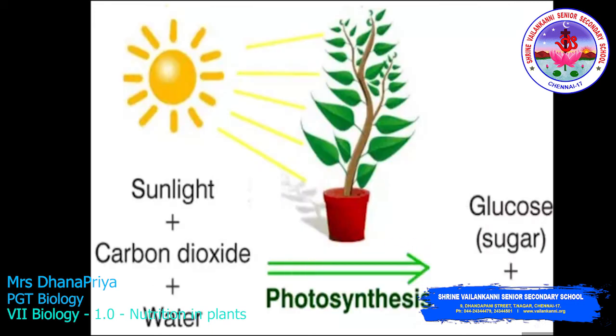Here you can see the plant absorbing the light from the sunlight. So sunlight plus carbon dioxide plus water. Carbon dioxide from the atmosphere, water from the soil and light from the sunlight. These are the essential things absorbed by the plant, and they help in the process called photosynthesis, and the end product will be glucose plus oxygen.